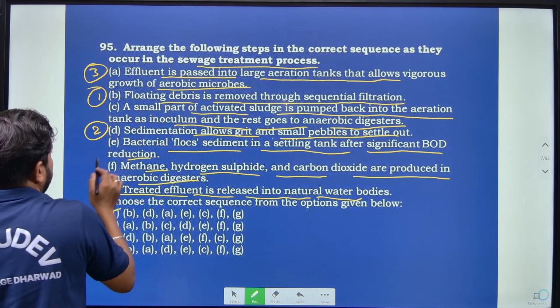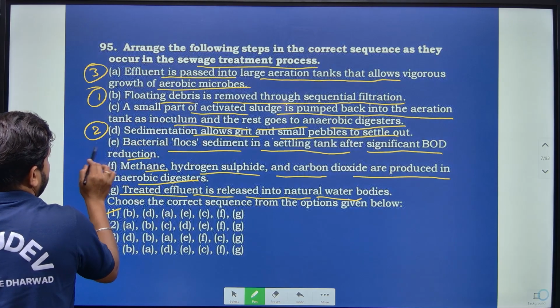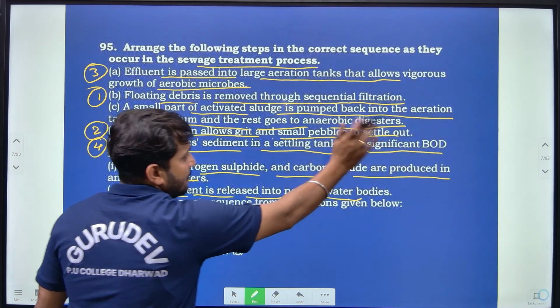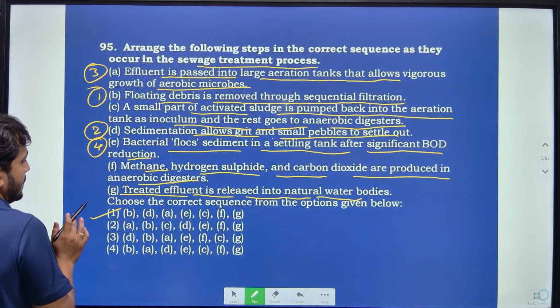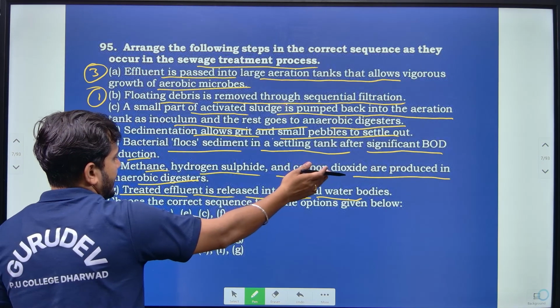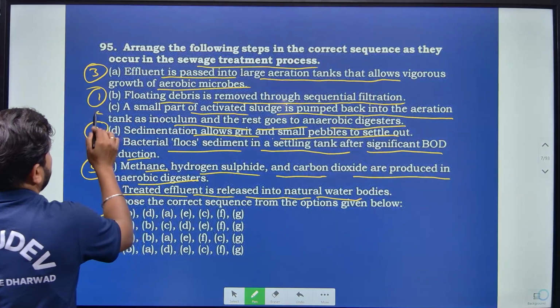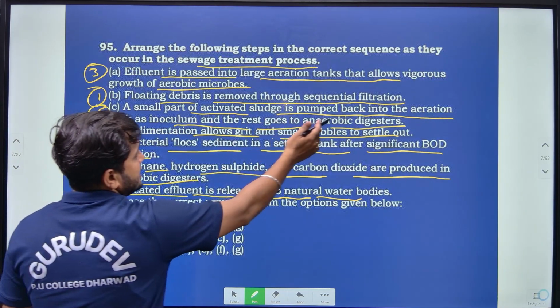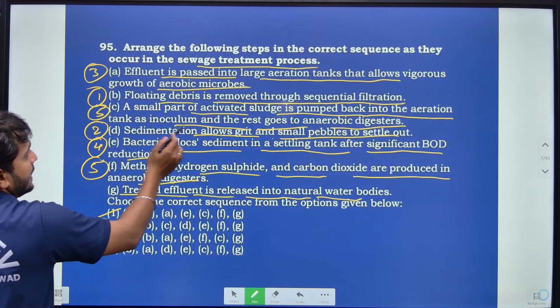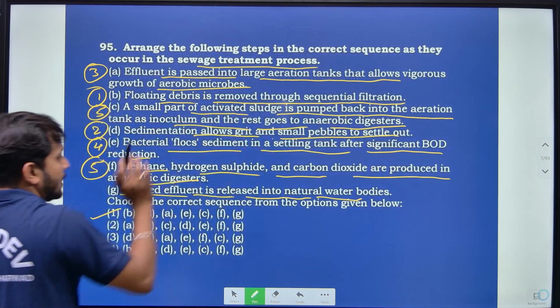Then the next is E, bacterial flux sediments in a settling tank after significant BOD reduction. Then the fifth one is the methane, hydrogen sulfide and carbon dioxide. Then here, a small part of the activated sludge is pumped back into the aeration tank as inoculum, and the rest goes to the anaerobic digester.